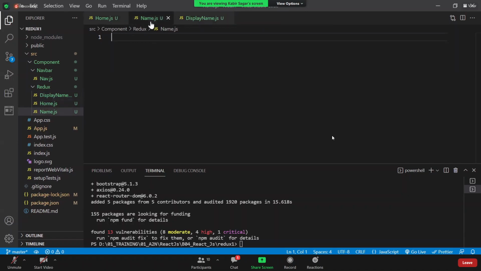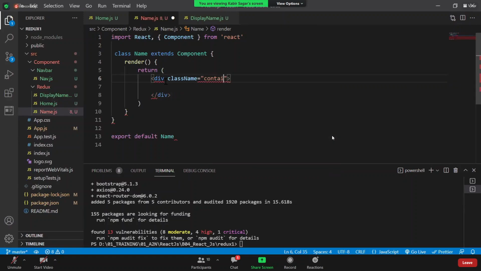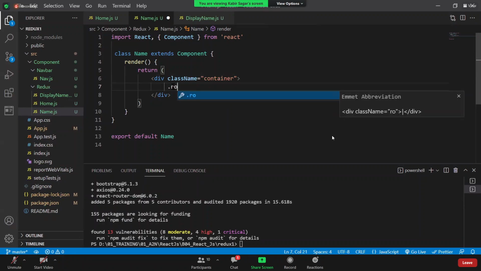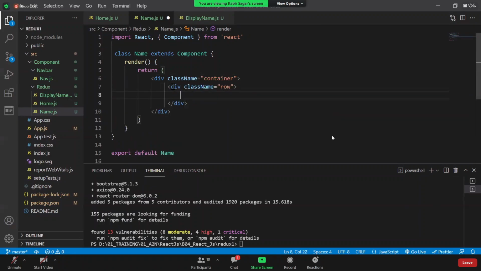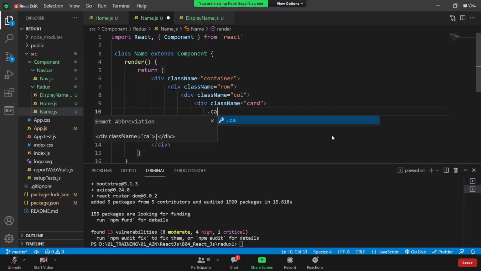So first I will go to name. Here simply I will write RCE and click tab. I got the class component. Here I will take one container, and in that one row, one column, one card and card body.